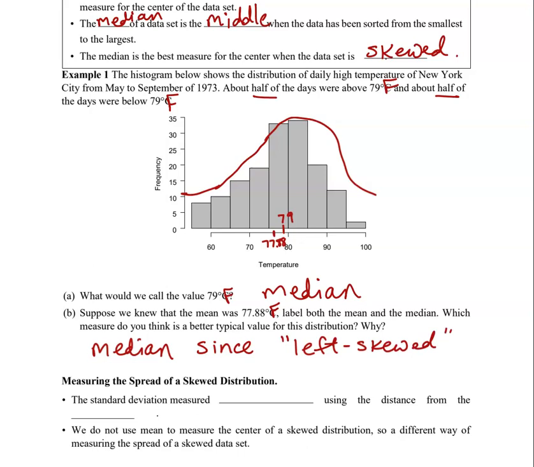When the median and the mean are close together like that, that's an indication that the data is very close to being symmetric. So I'm going to put a little asterisk here, and I'm going to say could argue that the data is symmetric, which means we would use the mean instead because they're very close. But we'll go with the median just to be on the safe side there.